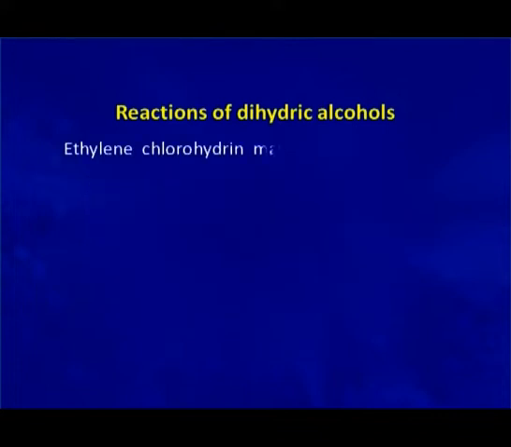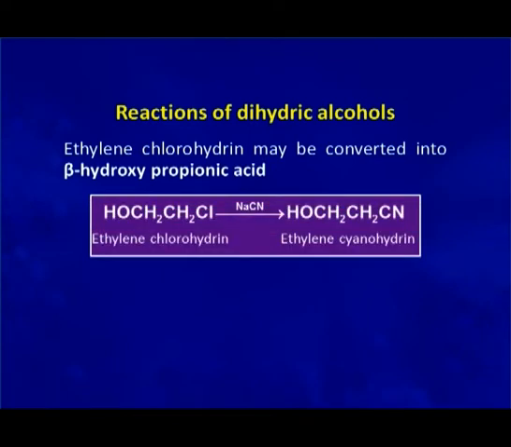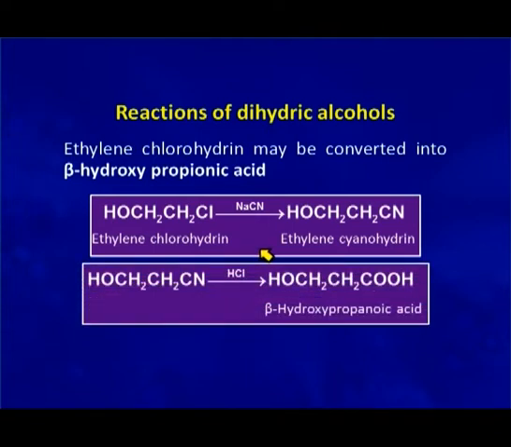Ethylene chlorohydrin, which we prepared by the simple reaction of ethylene glycol with hydrochloric acid, can also be converted into beta hydroxy propanoic acid. We treat ethylene chlorohydrin with sodium cyanide, chloride is replaced by cyanide, and then this molecule upon hydrolysis forms beta hydroxy propanoic acid.